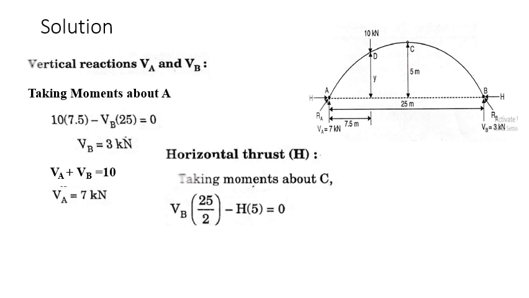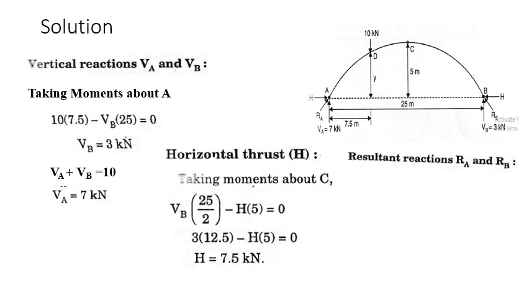What are the forces producing moment? VB and H. VB into half of 25, that is 12.5, minus H into rise y. We have found out VB already, so the only unknown is H. So we find H as 7.5 kilonewton. Okay, so the total reactions RA and RB we can find out.